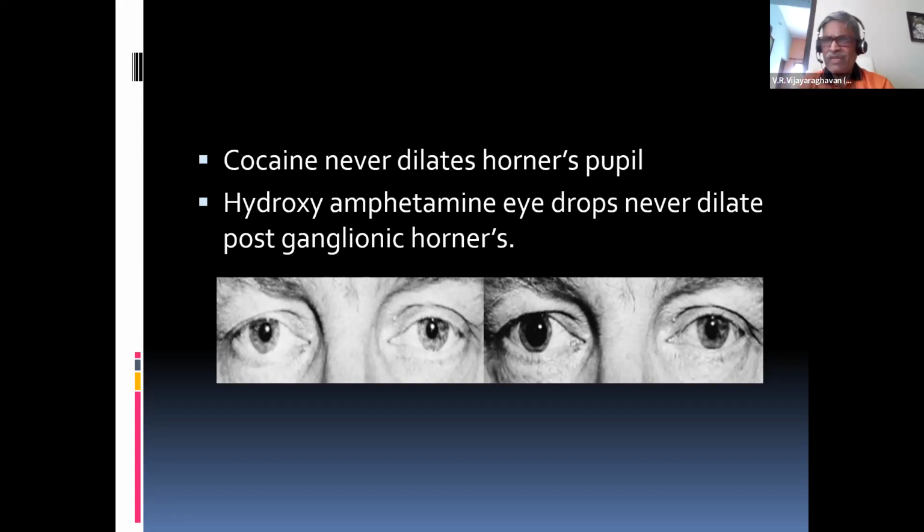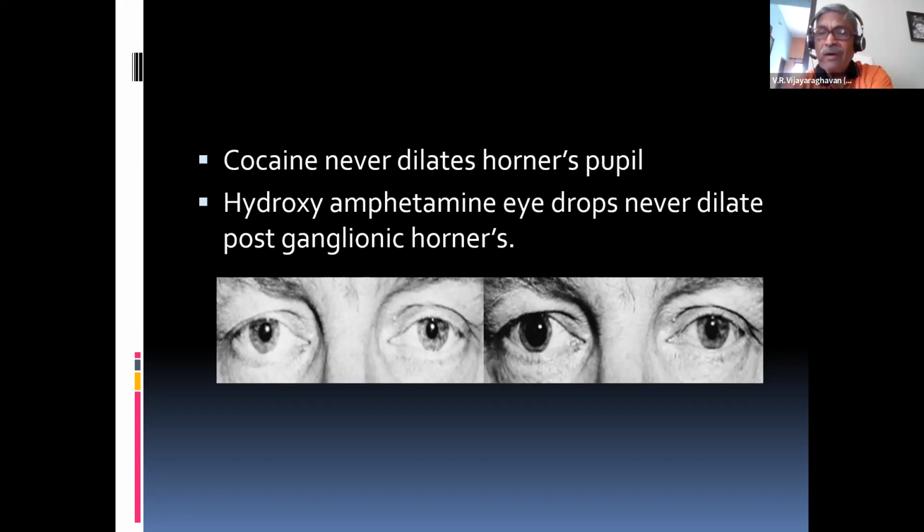One more point, again an exam question for postgraduates. There are so many pathways. The sympathetic system has first order, second order neurons, many things. We have preganglionic and postganglionic fibers. The ganglion is the superior cervical ganglion. Before that, it is preganglionic. After that, it's called postganglionic. Just know this. This pathway, you can easily assess, you can easily tell the area.